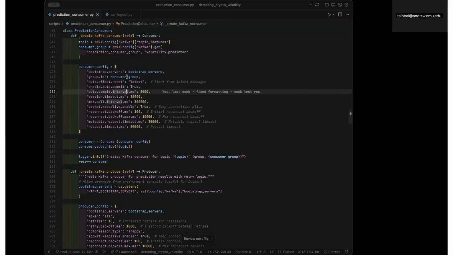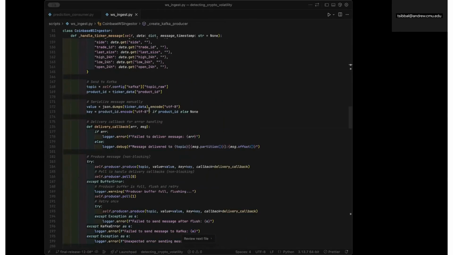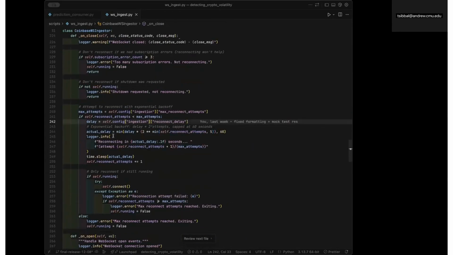The consumer will automatically reconnect on any transport errors, and it will also use exponential backoff for retries and will commit any offsets gracefully when it shuts down. So even if the network blips or if the broker has to restart for whatever reason, the consumer will pick up exactly where it left off, and this should ensure that we have no duplicates in the data and no data gaps. Lastly, we also have our WebSocket ingestion built into this file for the Kafka ingestion.